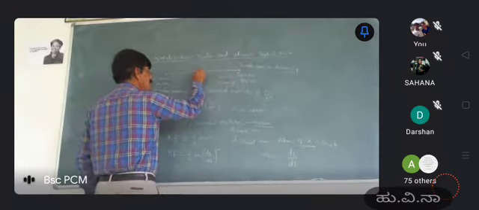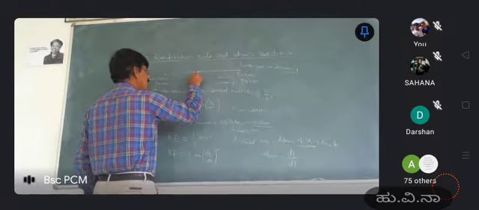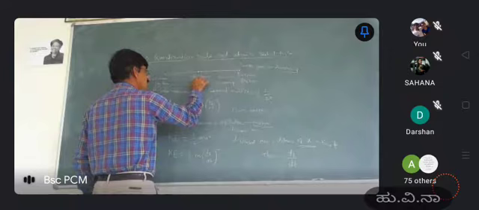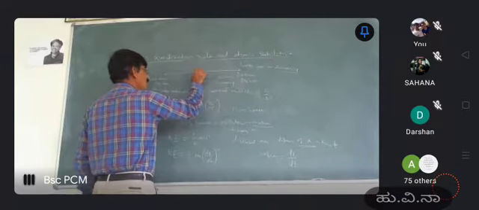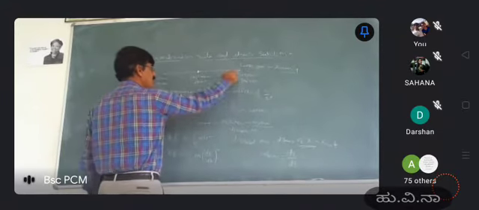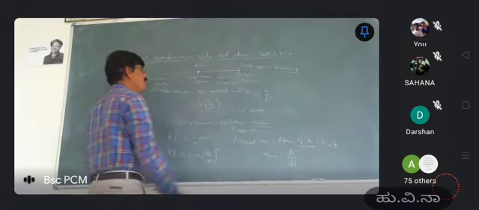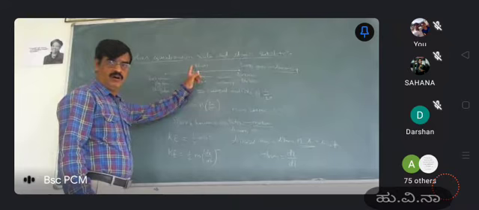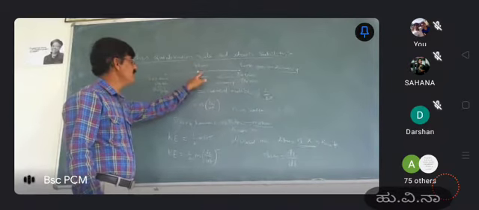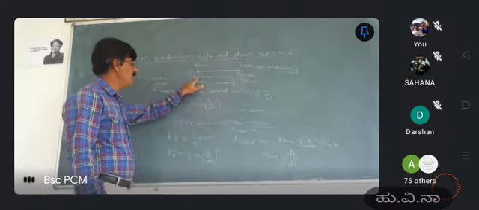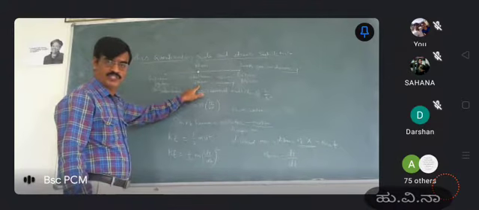Whenever it is moving like this, the kinetic energy of a simple harmonic oscillator goes on increasing. Again it is going to this point. This point is called the equilibrium position. So this is called the equilibrium position. The kinetic energy of a simple harmonic oscillator is maximum at the equilibrium position.